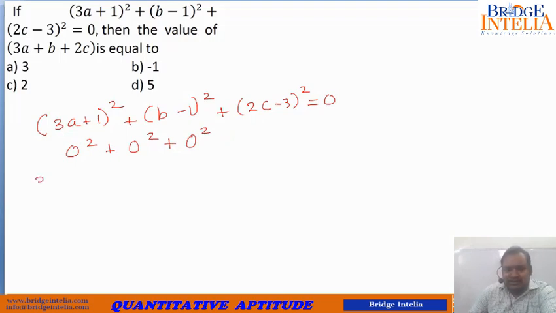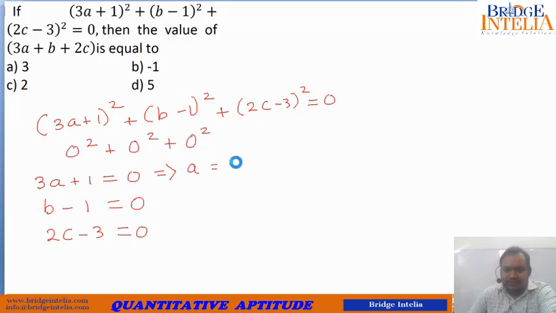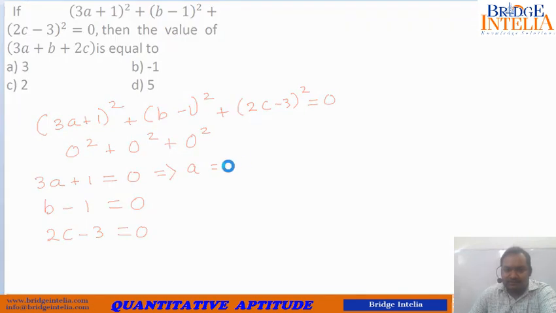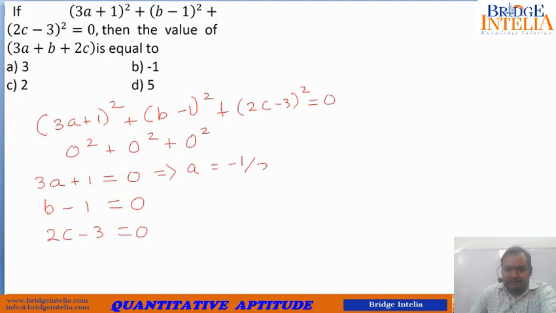So what does this mean? It means that 3a plus 1 must be equal to 0. Similarly, b minus 1 must be equal to 0 and 2c minus 3 must be equal to 0. So from here you can conclude that a must be equal to minus 1 by 3, b must be equal to 1 and c must be equal to 3 by 2.